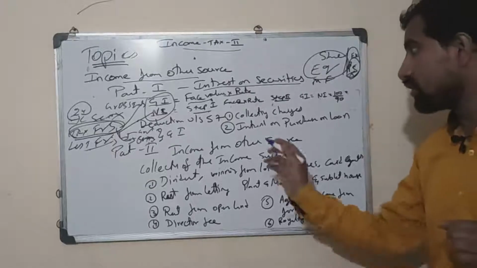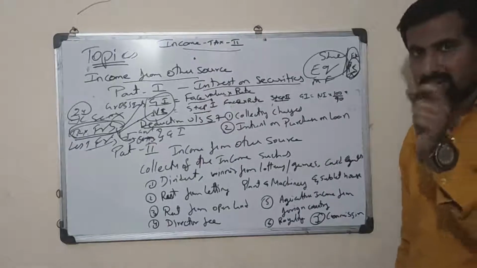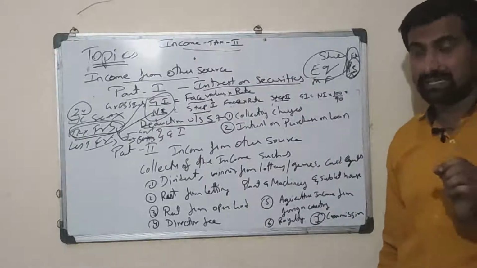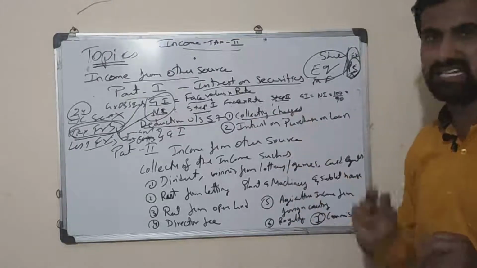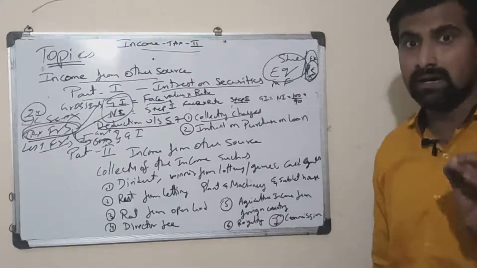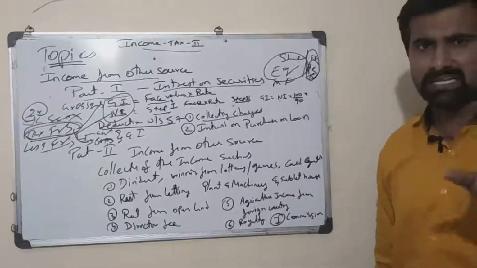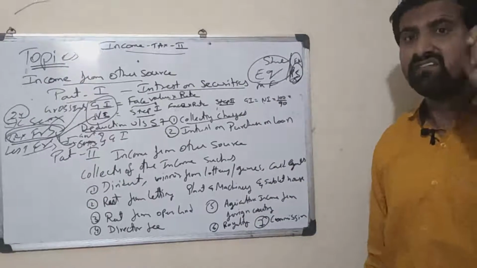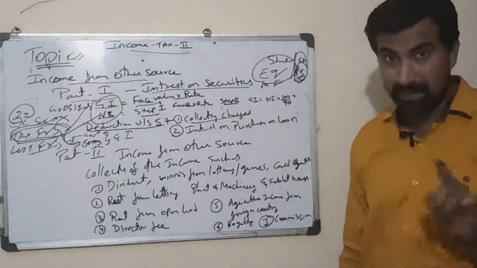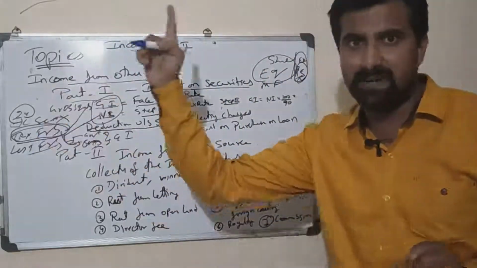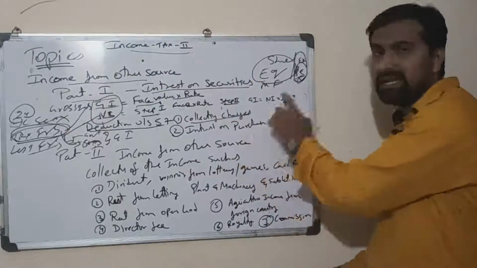Now after this we are going to have a deduction under 57. After calculating gross interest of securities, we go on to the deduction under 57. Deduction under 57 deals with the collecting charges collected by the person. In the question paper collecting charges will be given, either as a value or as a percentage. Whenever it is given as a percentage, the collecting charges are to be calculated on the gross interest value.